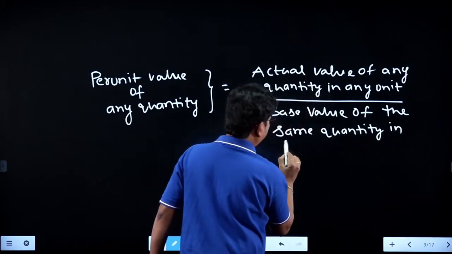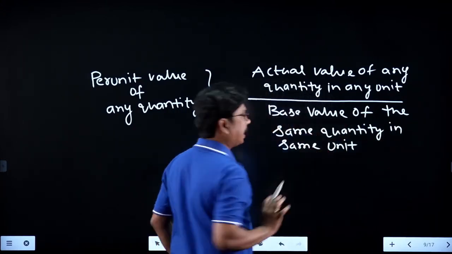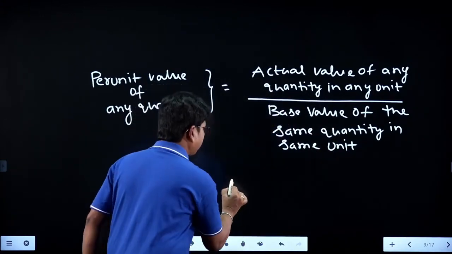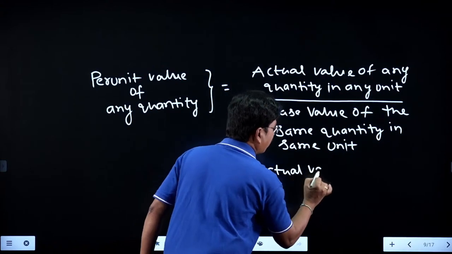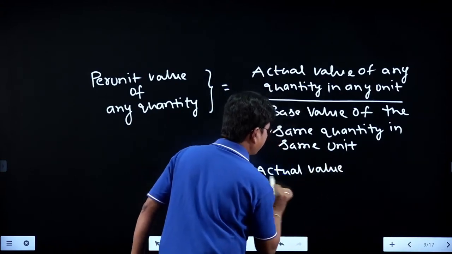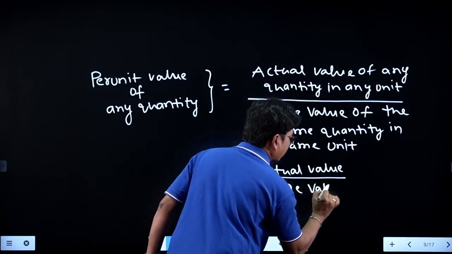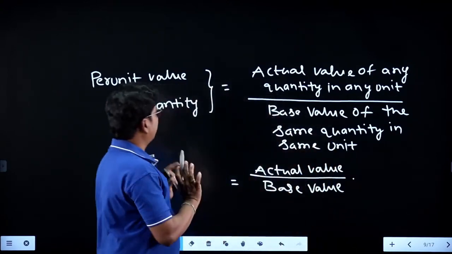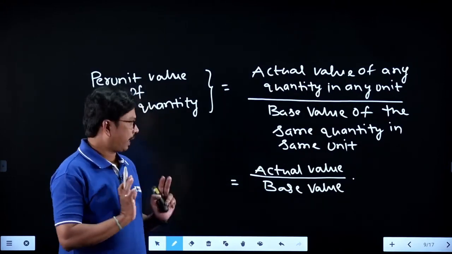Simply, we can write this as actual value divided by base value. That is the formula to calculate the per unit value.